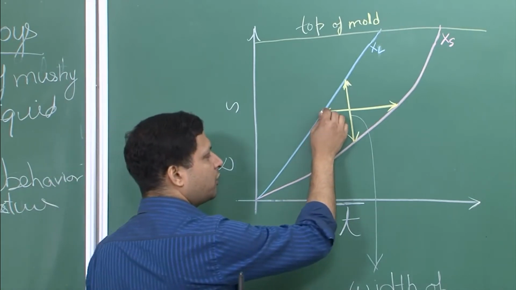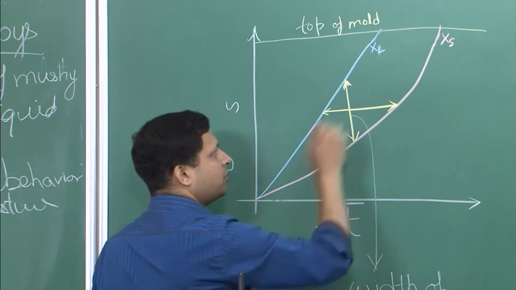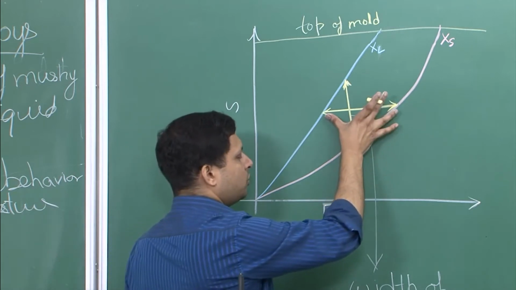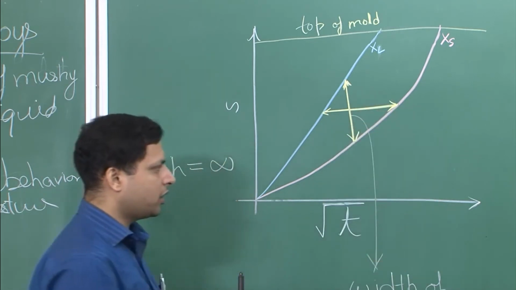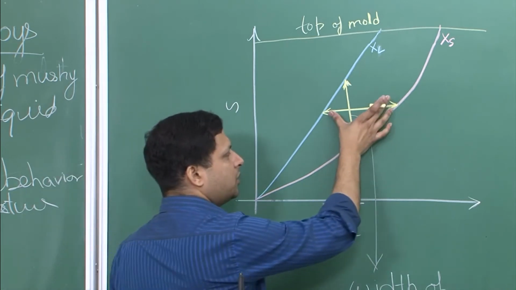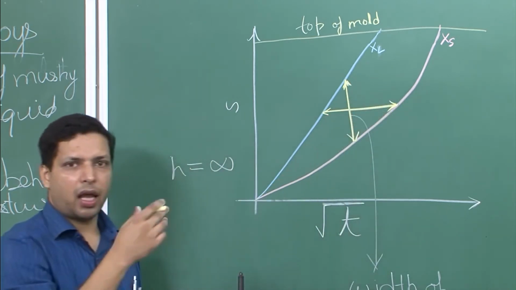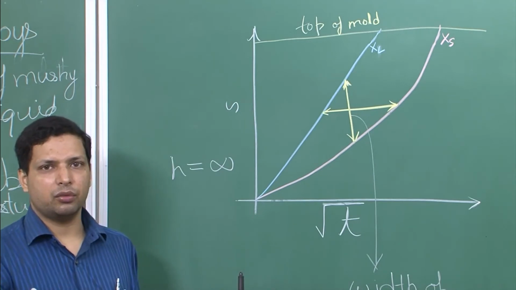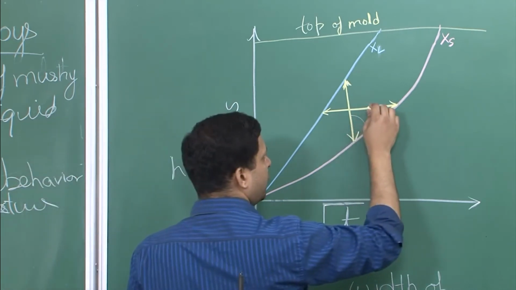It is at this time liquidus crosses it and at this time solidus crosses it. The horizontal axis represents time, so it represents the time difference between the liquidus and solidus curves crossing,